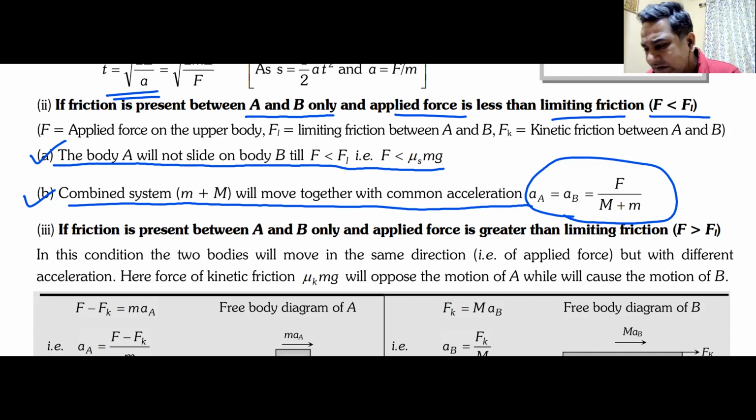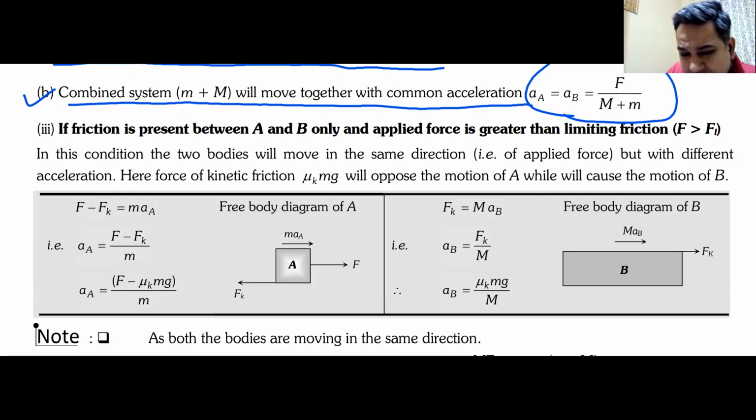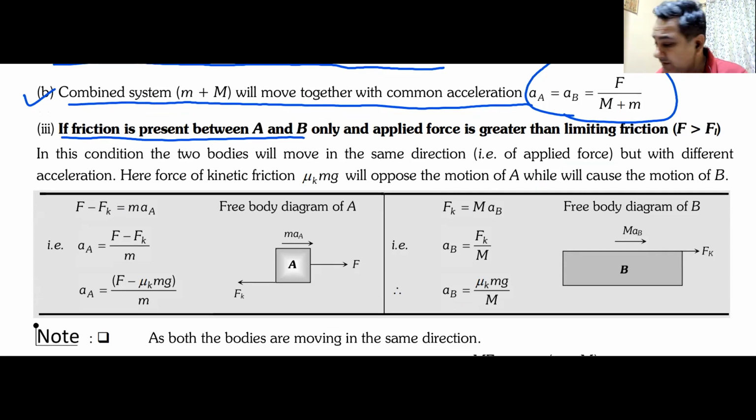Most of the cases that you will see in your exam will be either 1 or 2. Now comes the third case. In the third case, things become a bit more complicated. Why do things become a bit more complicated? Friction is present between A and B, similar case.